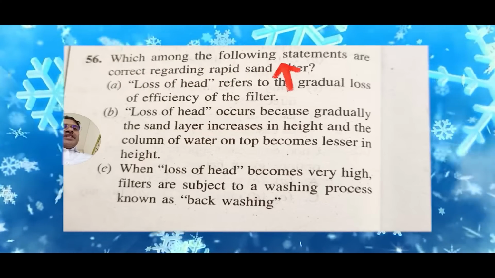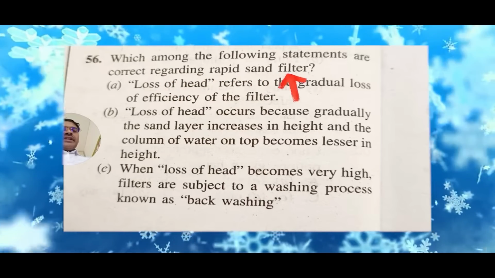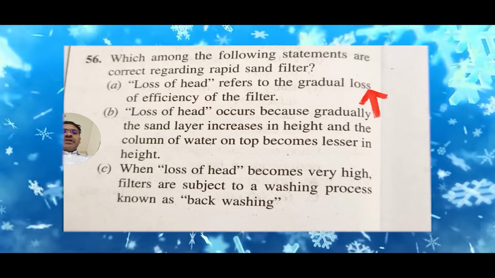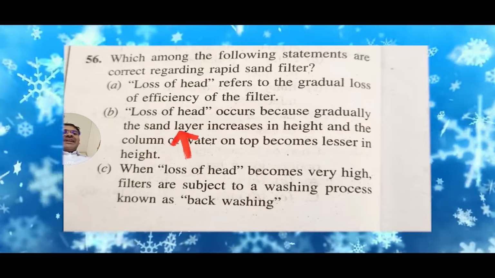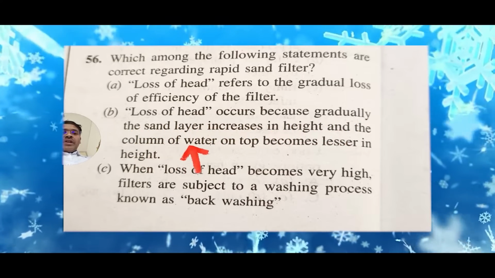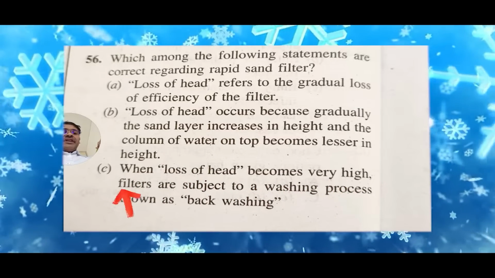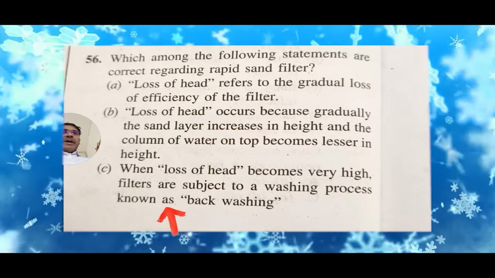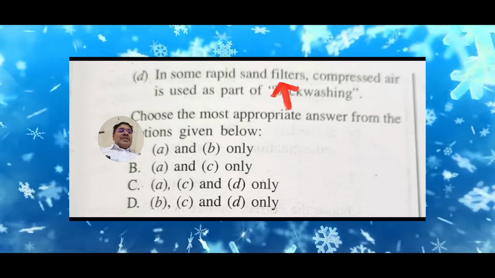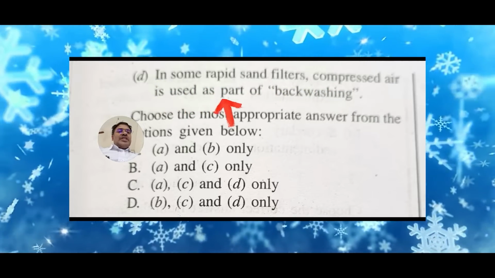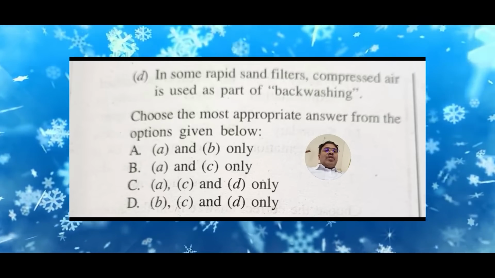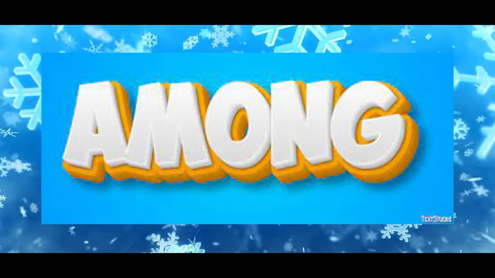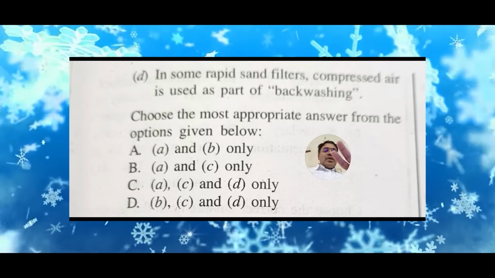Which among the following statements are correct regarding rapid sand filter? A. Loss of head refers to the gradual loss of efficiency of the filter. B. Loss of head occurs because gradually the sand layer increases in height and the column of water on top becomes lesser in height. C. When loss of head becomes very high, filters are subject to a washing process known as backwashing. D. In some rapid sand filters, compressed air is used as part of backwashing. So, choose the most appropriate answer from the options given below. So, among the four options, 2 can be correct or 3 can be correct.